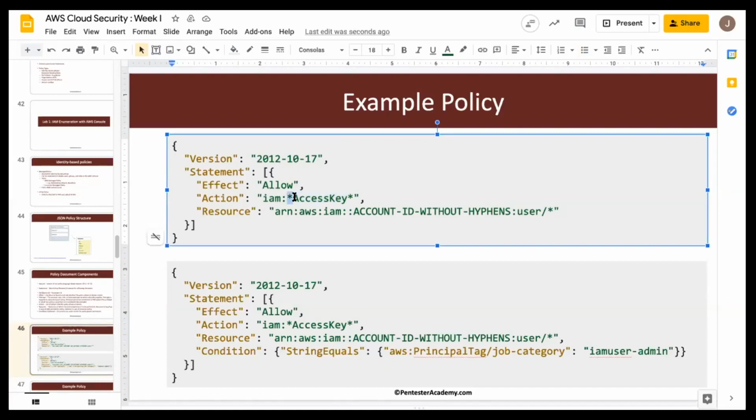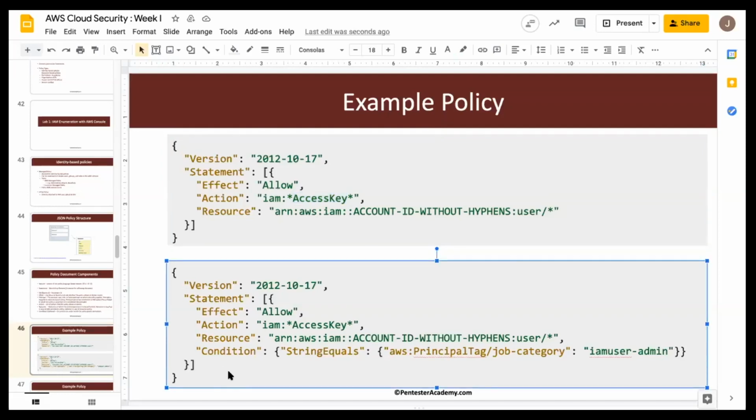So this can be get, list, delete, whatnot. All operations on access keys. So we have two wildcards mentioned in here, and the resources, again, the account ID and user. So all operations on access keys of all of the users. This is again what the policy dictates.